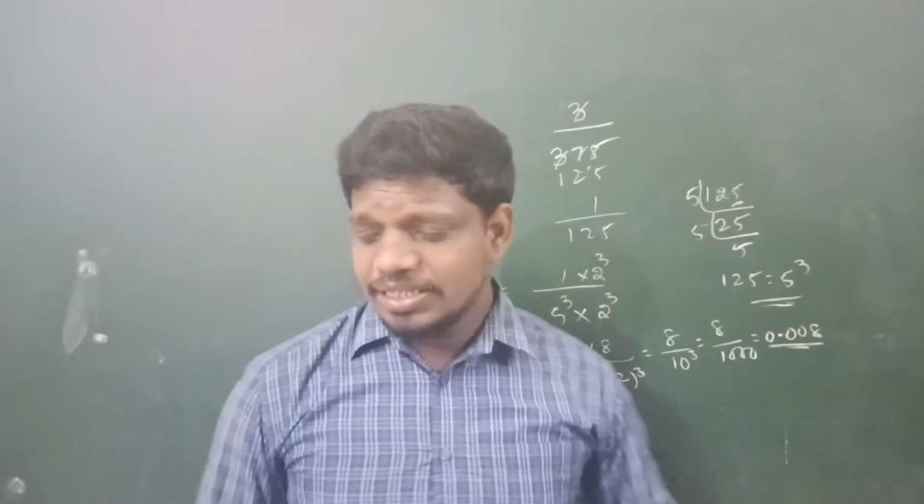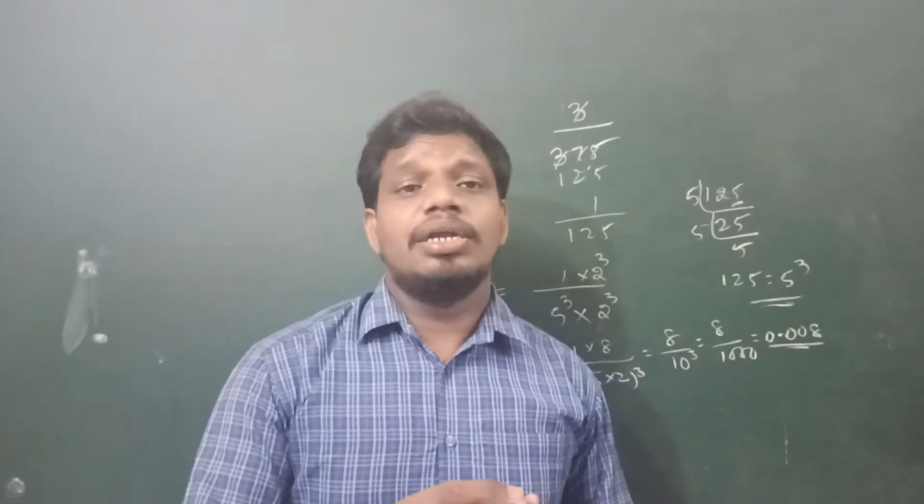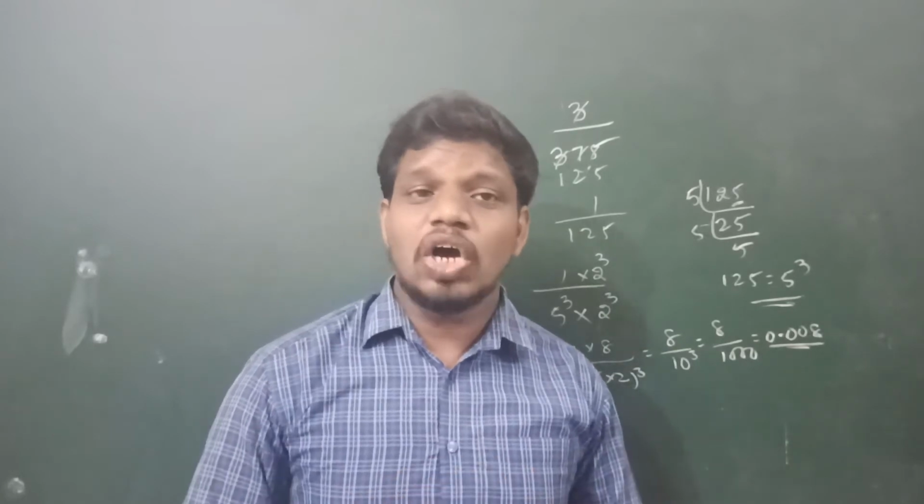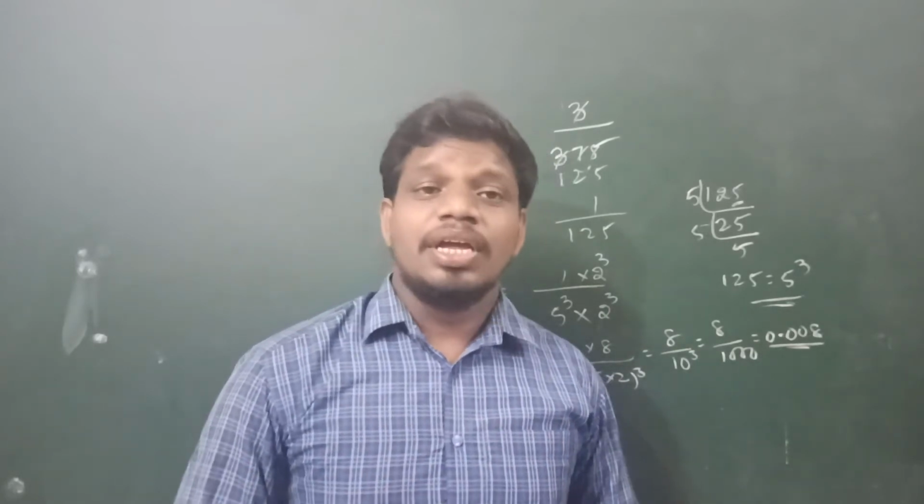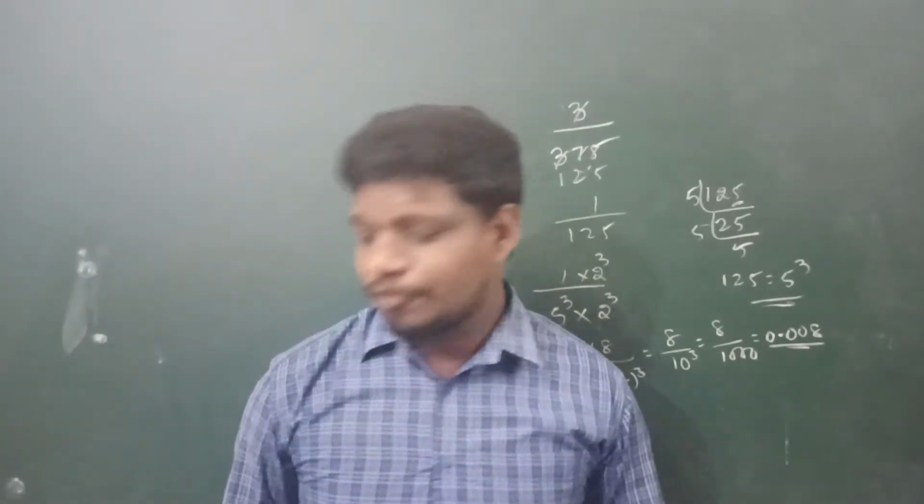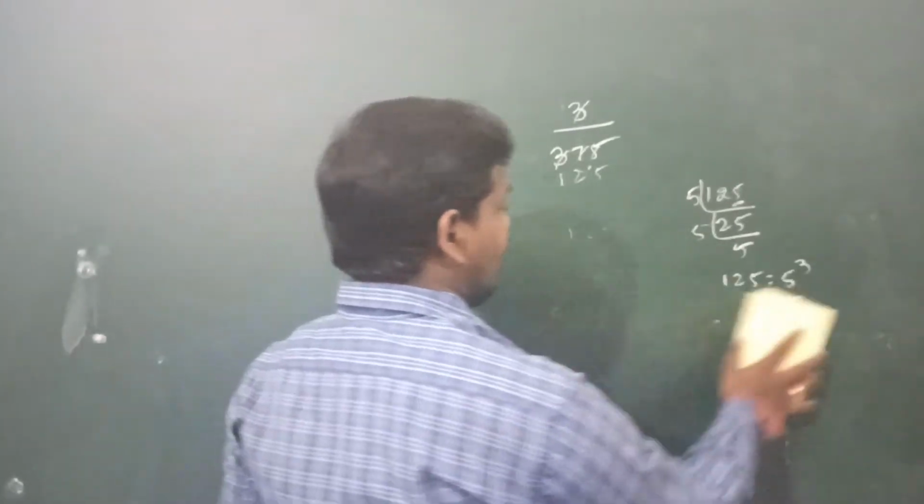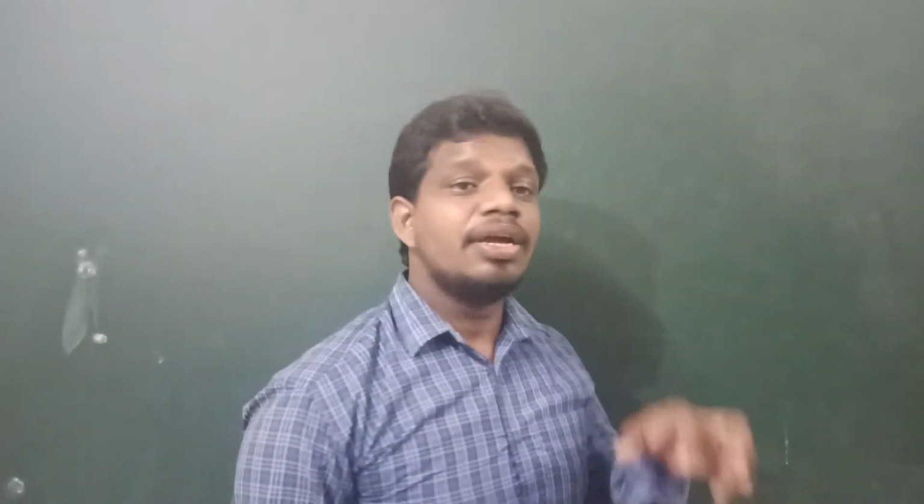So now we'll discuss non-terminating repeating decimals. When do we get a non-terminating repeating decimal? If a rational number is of the form p by q and q is not of the form 2 to the power of n into 5 to the power of m, it gives a non-terminating repeating decimal.